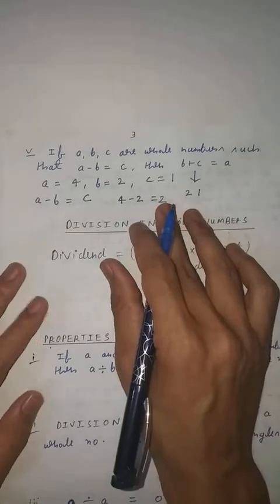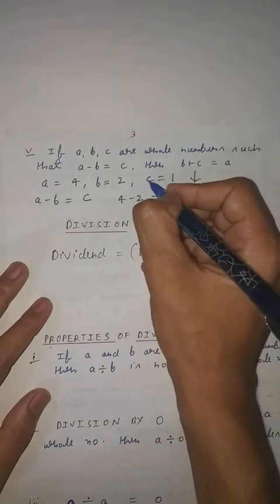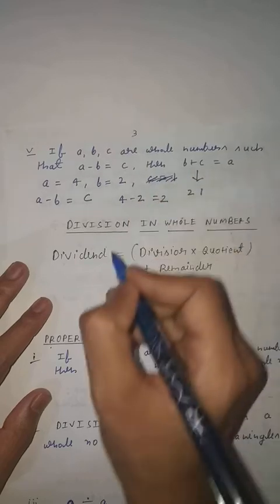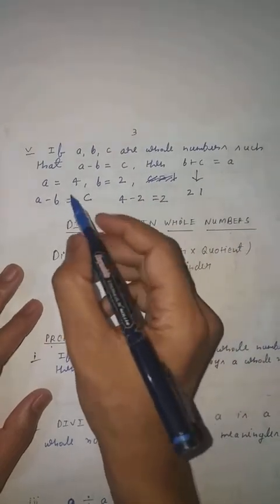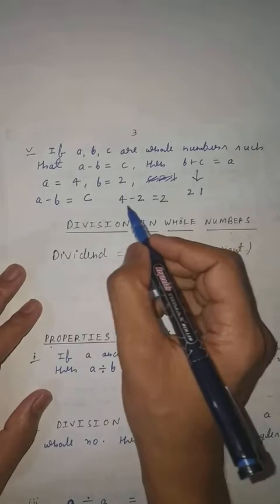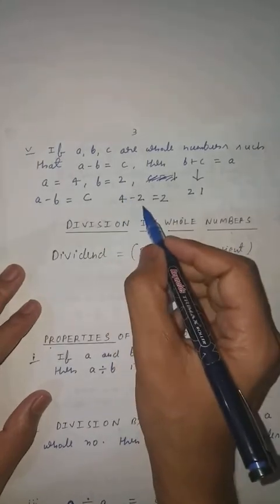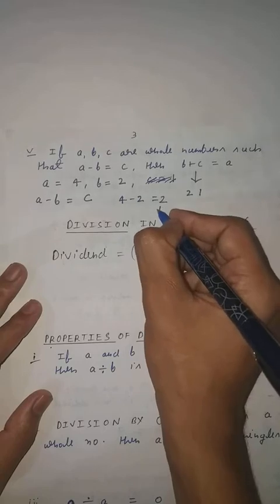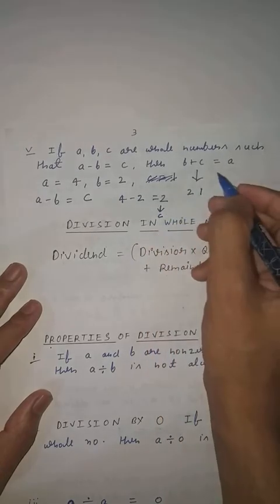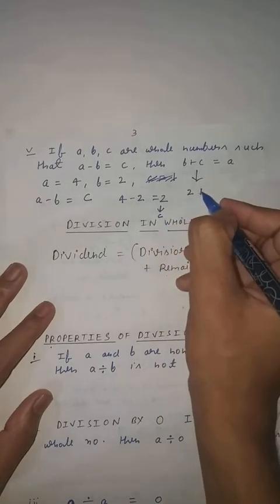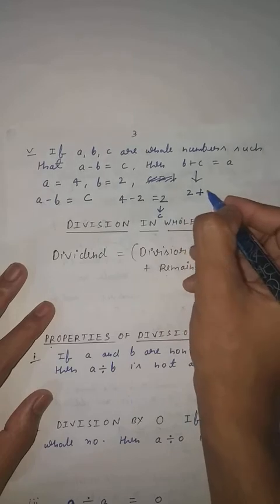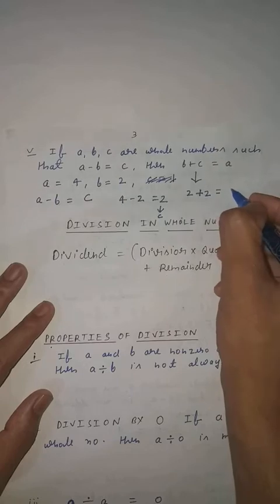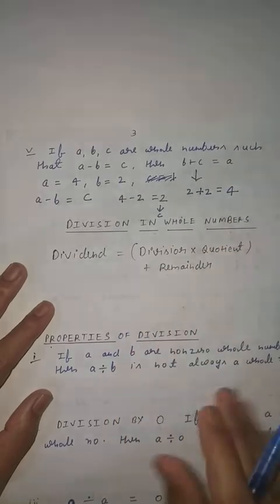Students, in this you will not take the value of c. You will observe it. What you will observe? A minus b will equal to c. So a and b, 4 minus 2. The value of c is 2. Now b plus c. So what is the value of b? 2, and the value of c is also 2. So 2 plus 2 is 4, that is a. Clear to everyone?